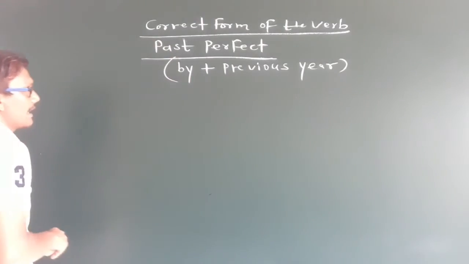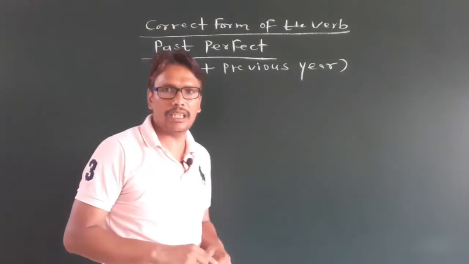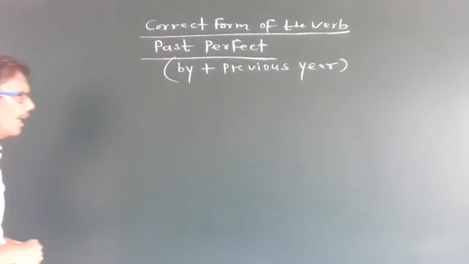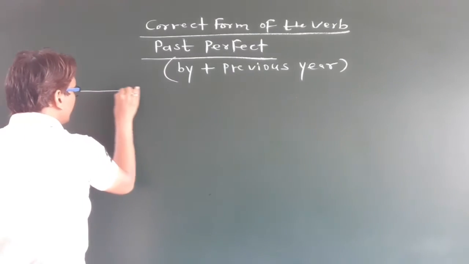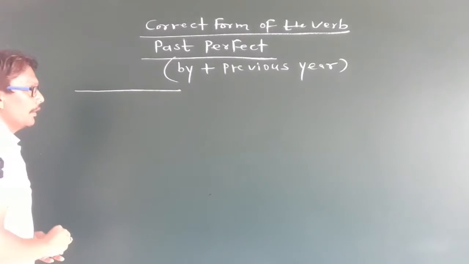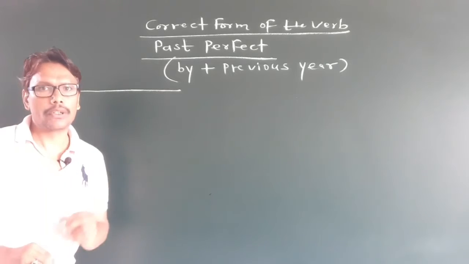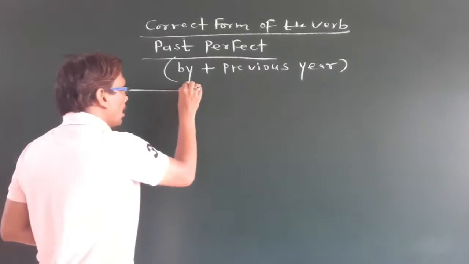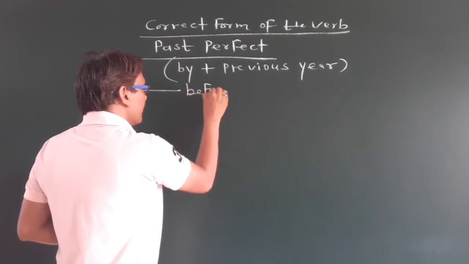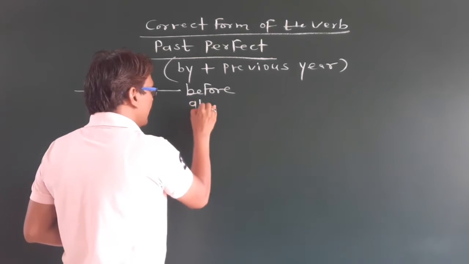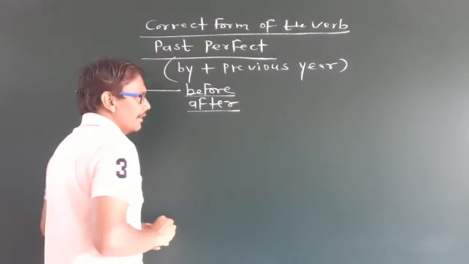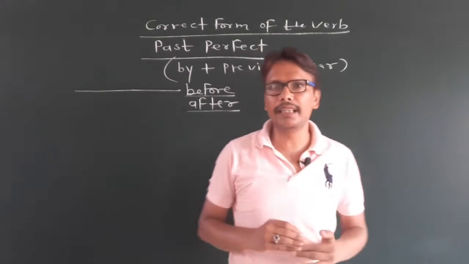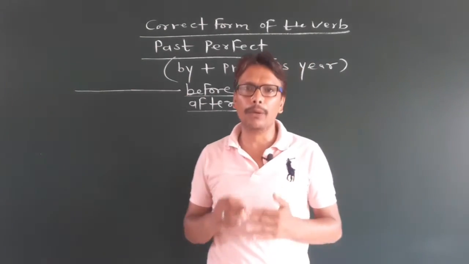Okay dear students, by plus previous year. Here you will get two clauses, and the clauses will be connected with after or before.